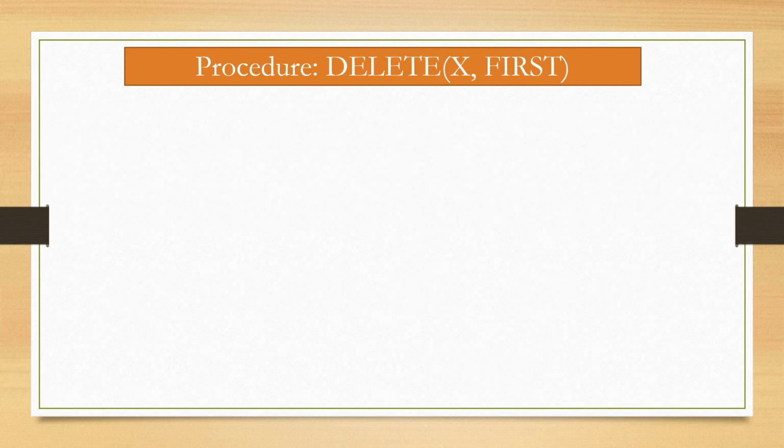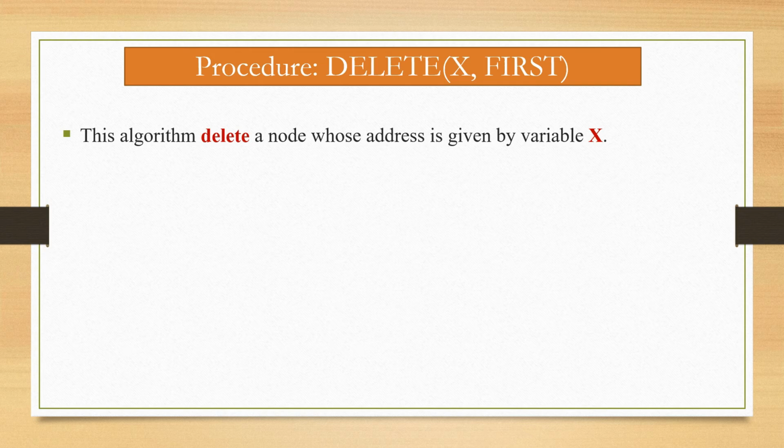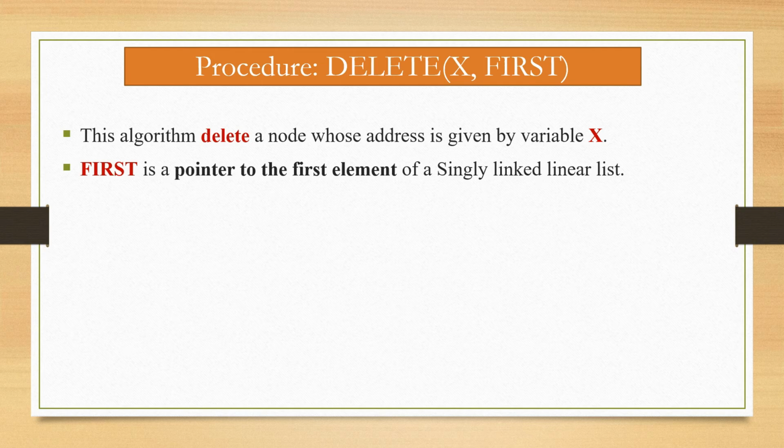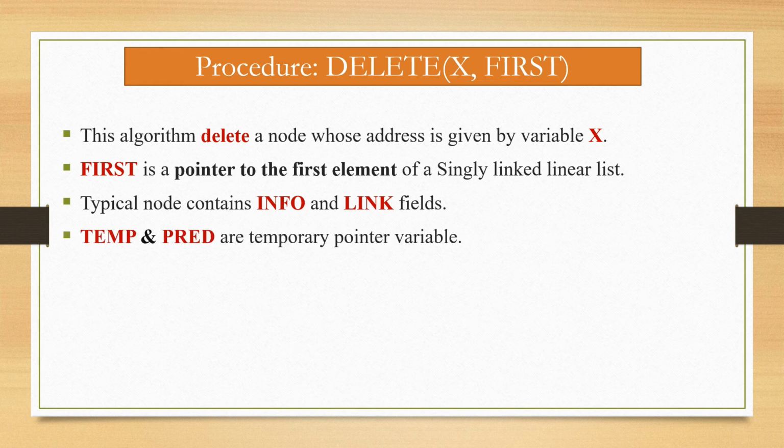Next algorithm is delete node from singly linked list. This algorithm deletes a node whose address is given by variable x. First is a pointer to the first element of the singly linked list. A typical node contains info and link field. Temp and PRED, that is predecessor, are temporary pointer variables.